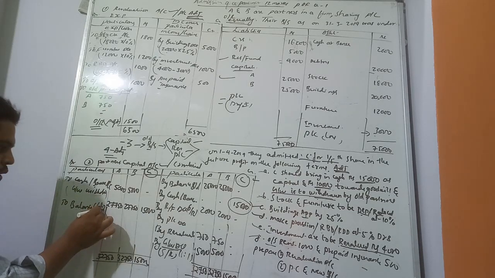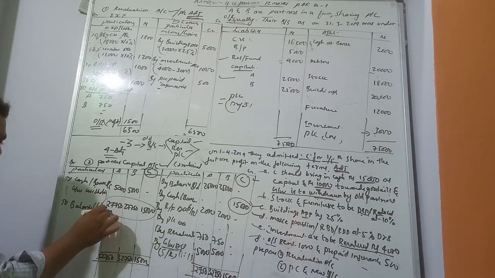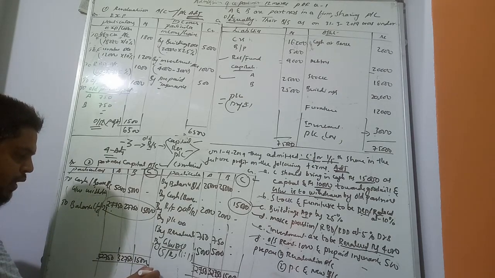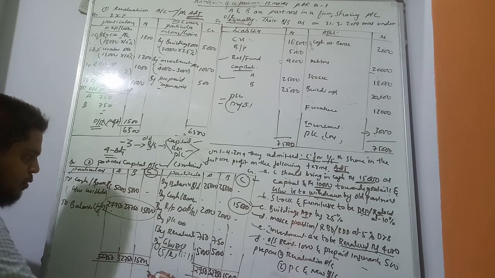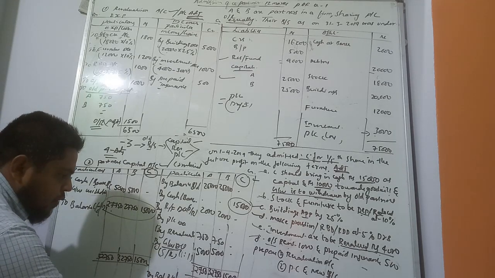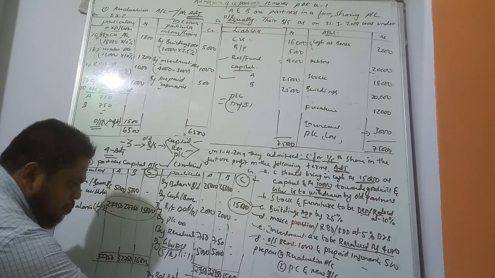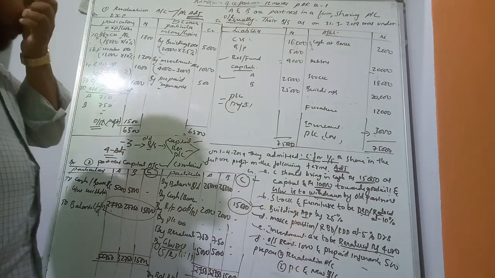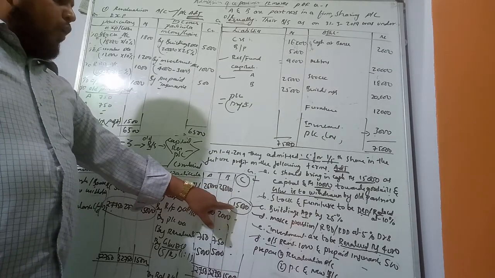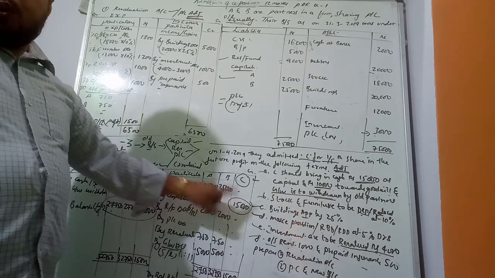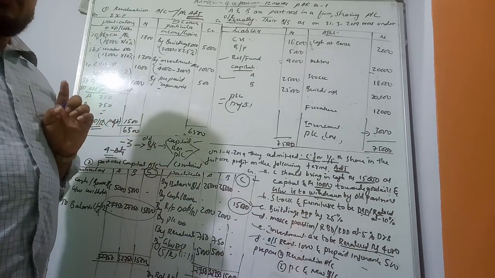The balance sheet is the last step here. So here we can write balance brought down, 27,750 and then 15,000. Remember this: in the new partner's column, we have to record only his capital.